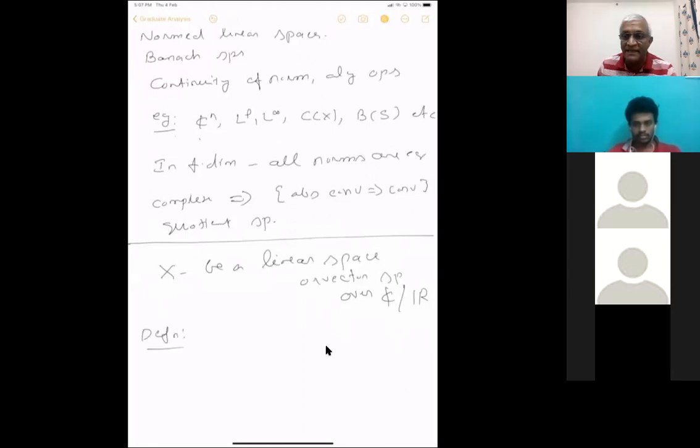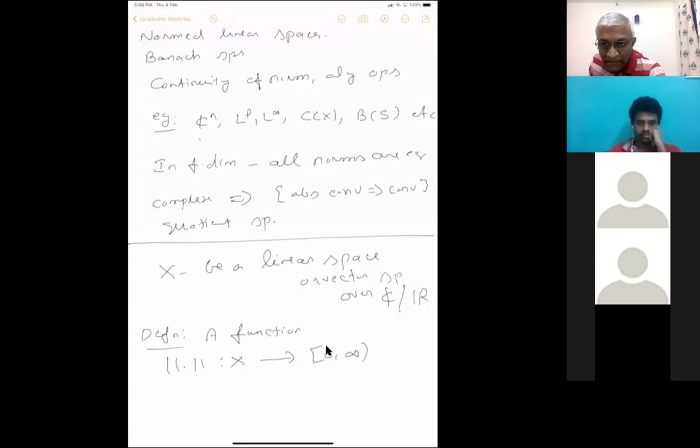So when we have a linear space like that, then a function, this is what is called a norm. A norm is a function from X to [0, infinity). Of course, we have come out of measure theory. By linear space you mean vector space? Yes, linear space is also called vector space. Sometimes people say normed linear space or normed vector space. Whatever comes to my mind I will say. Both are the same. Some people call it a linear manifold, but I will not use that.